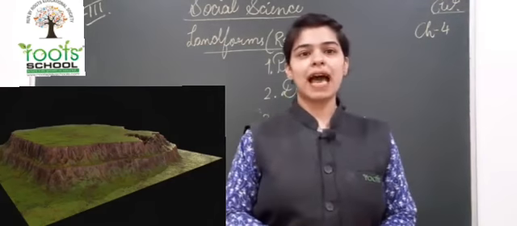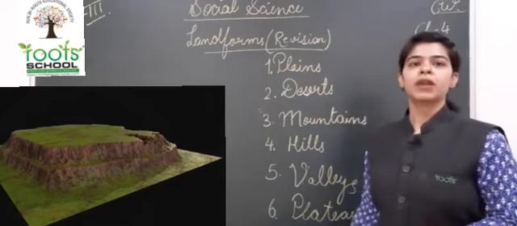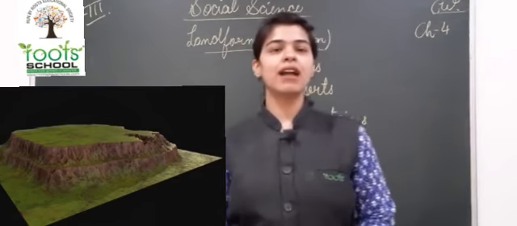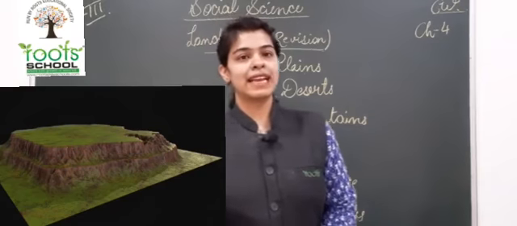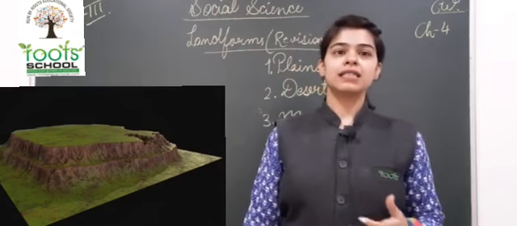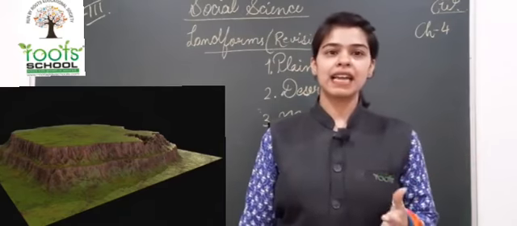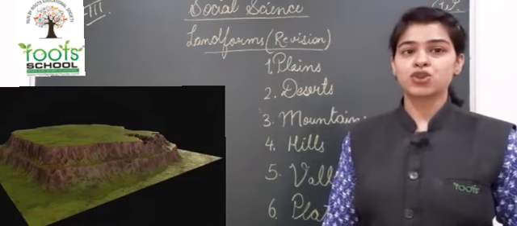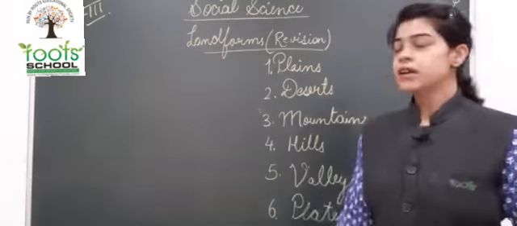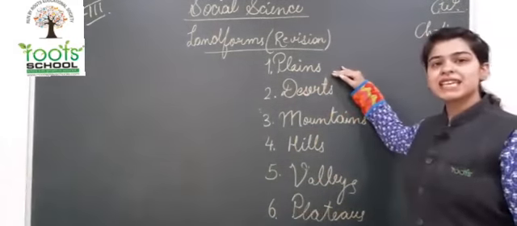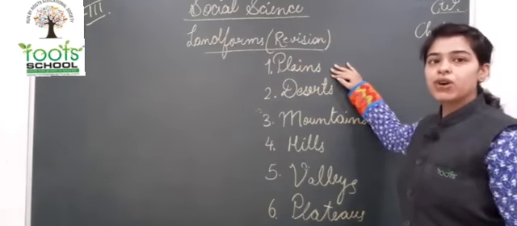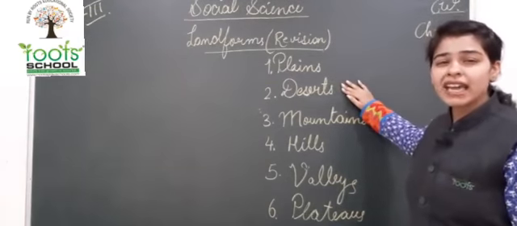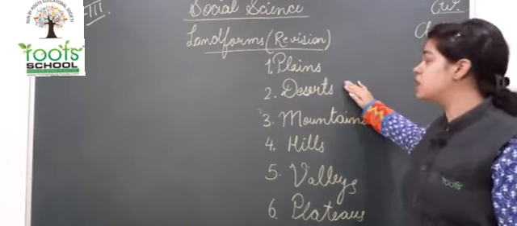Okay, what is the example of plateau given in our books, children? Yes, it is the Deccan Plateau in our central India. So Deccan Plateau in central India is an example of plateau, a highland area which is very famous for the crop that is grown over there, which is cotton. So plain was a flat and level surface on the earth, बिल्कुल अर्थ की surface पे टच करता हुआ. Desert was a sandy and a rocky and very dry surface on the earth.